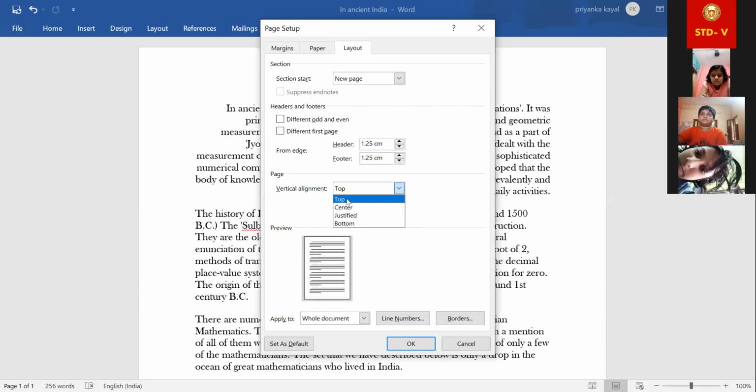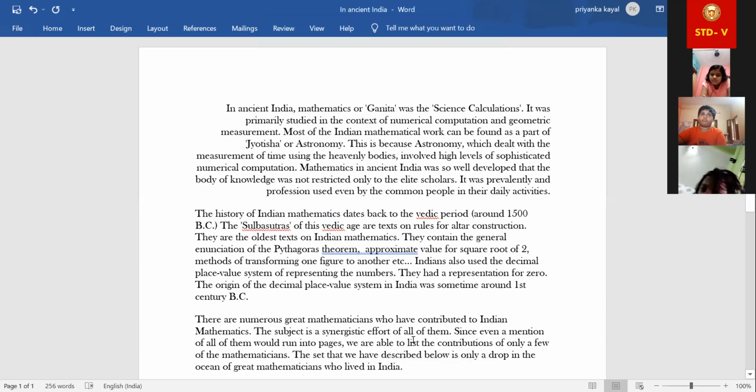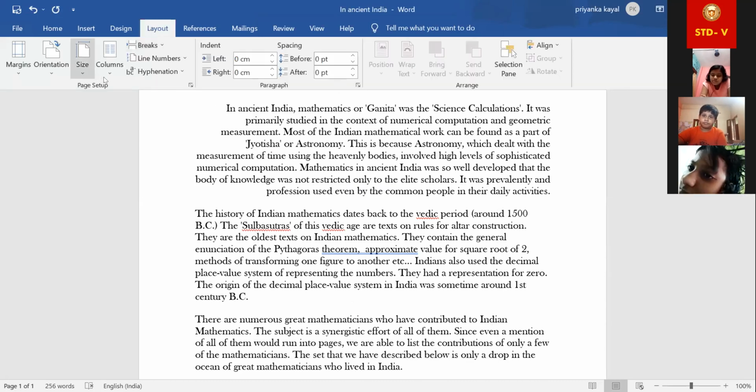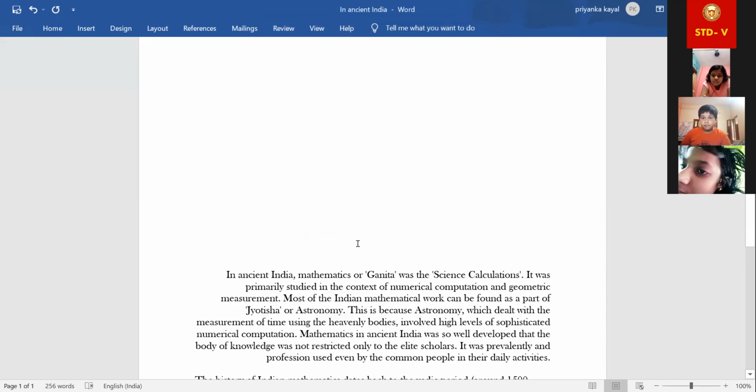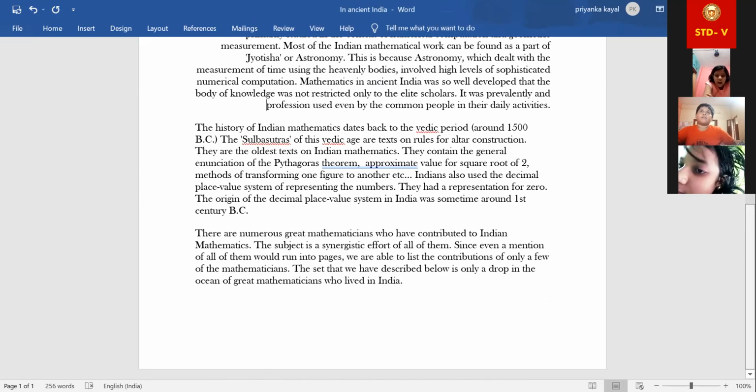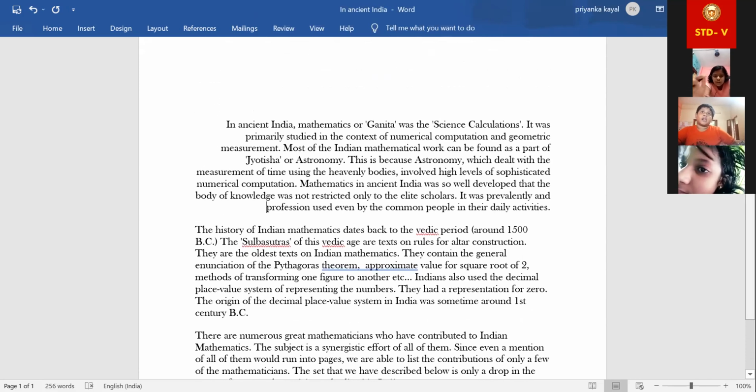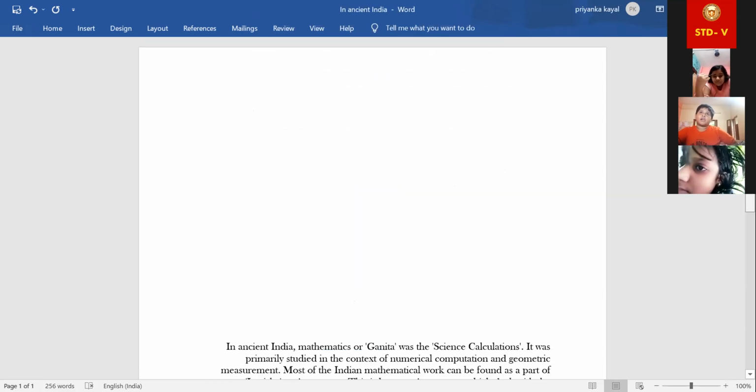Okay, now look. The same thing if we choose top. After choosing, we have to click on OK. Look, it will be from the top. Suppose we are choosing bottom, then what will be the difference? To understand the top and the bottom difference, now let me show you. Look, this is coming at the bottom of this page. Now have you understood? It looks like from the bottom it is starting. Yes, ma'am. Now center and justified.